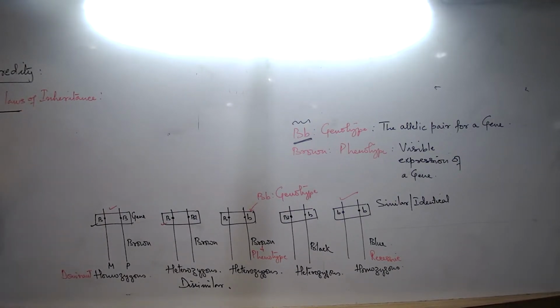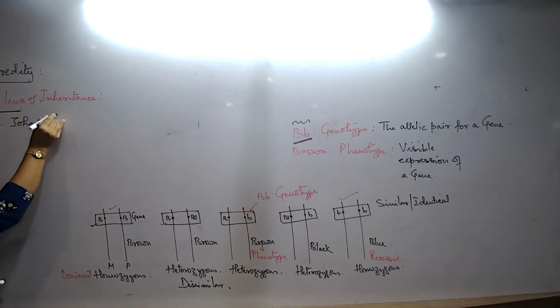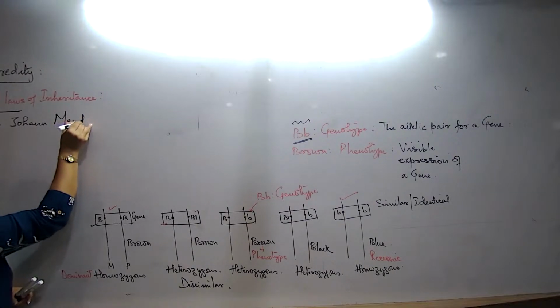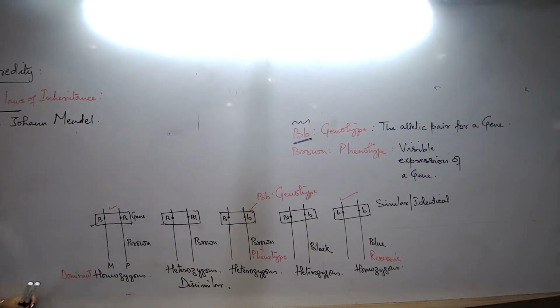To talk about a famous biologist, Gregor Johann Mendel. Who was he? When you read your book also, you will come across Gregor Johann Mendel. A monk he was. He was a monk, and in his monastery he was observing a variety of different types of plants, but one such